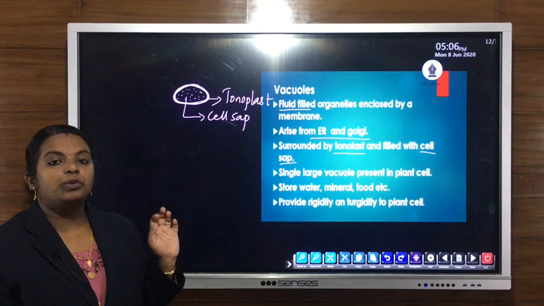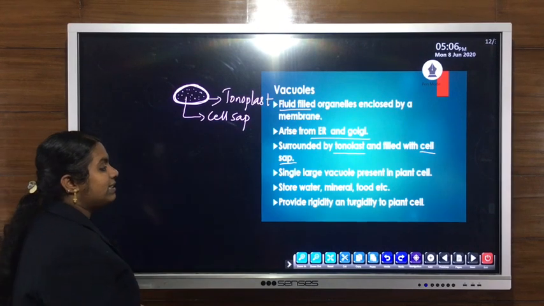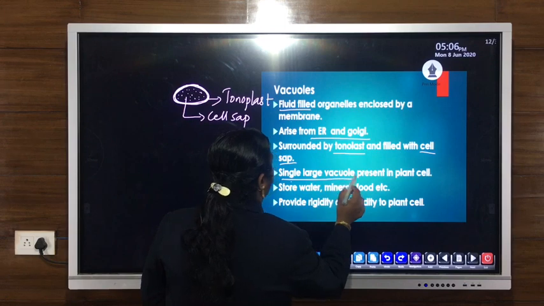Then a plant cell possesses a single large vacuole.